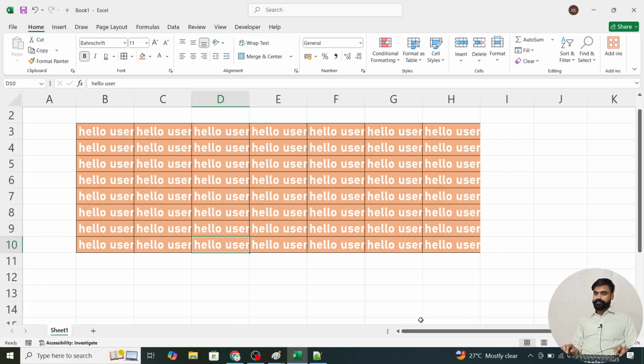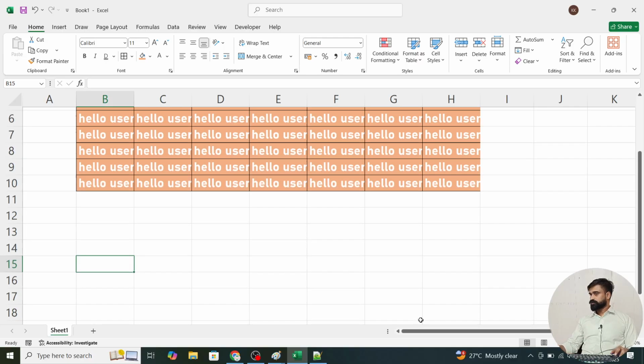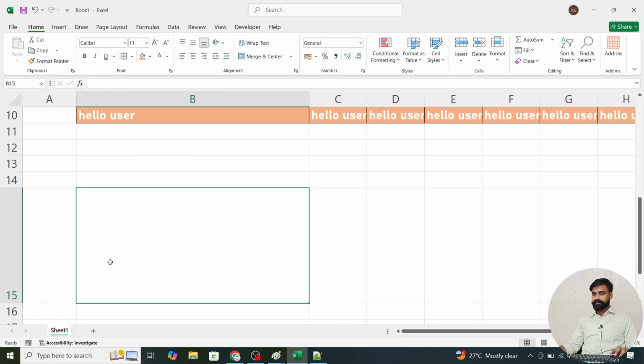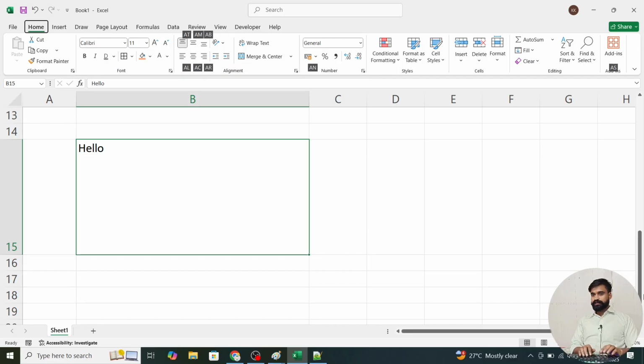Alignment group. If you talk about the alignment group, every cell has 9 alignments. You know what? Every cell has 9 alignments. If you want to know, let's look at this. We have a large size cell. Okay, and we write hello. What is the location of this text? Bottom left. So first of all, vertically we can give 3 alignments: top, middle and bottom. I want to make it top. Alt H A T, align top. Okay, so middle, Alt H A M, align middle, Alt H A B, align bottom.